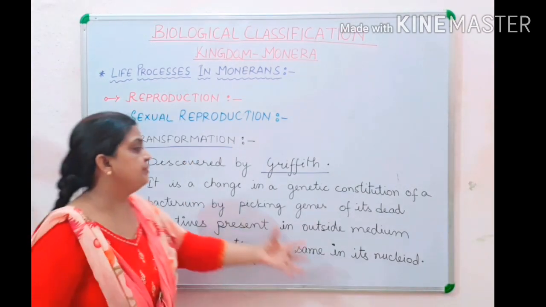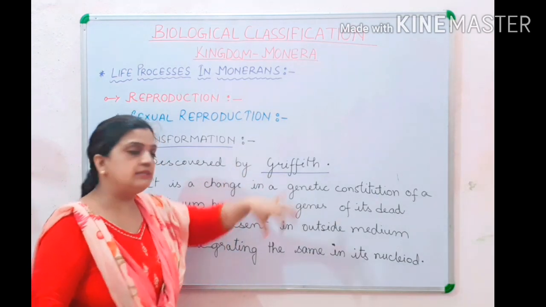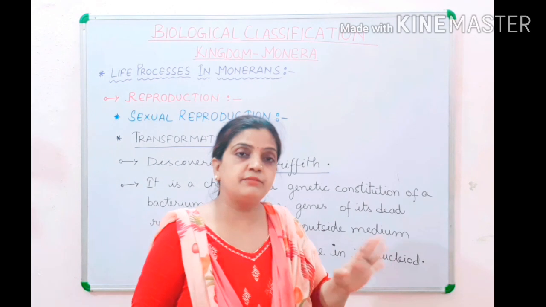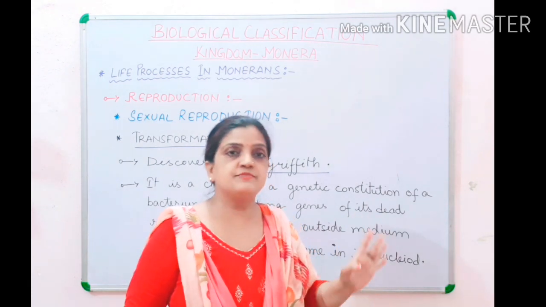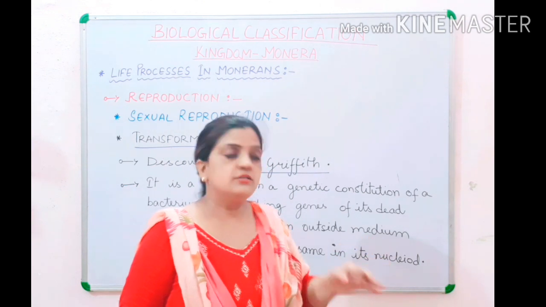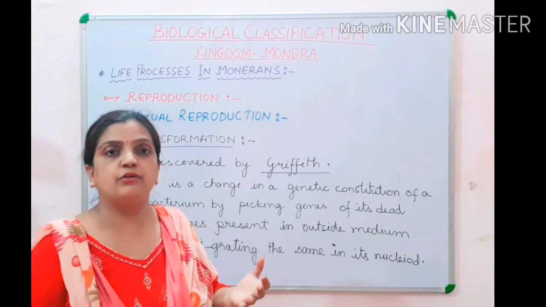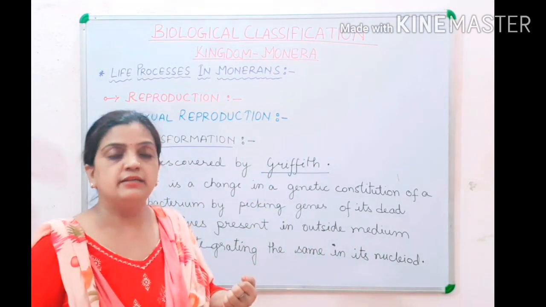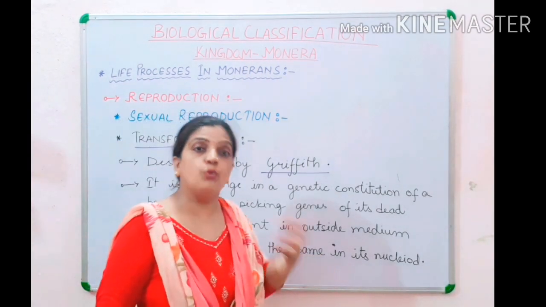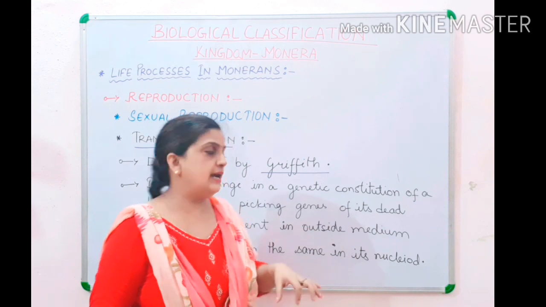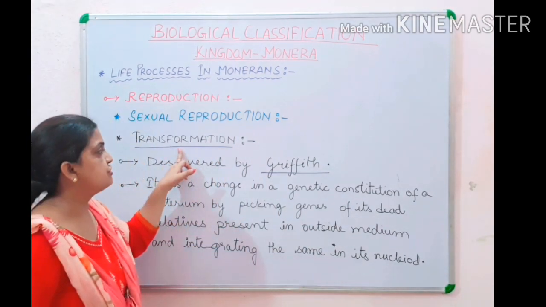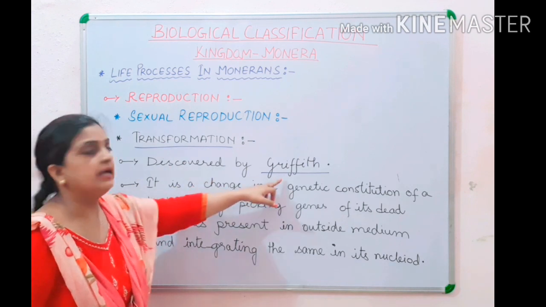So genes are being transferred, and children, genetic material is never dying, genetic material is alive. Organisms will die, but genetic material will always be working. So genetic material from the dead organisms is picked up by the bacterium, and then it is incorporated into its own genetic material, and then the characters are being formed. So this was about transformation, and it was discovered by Griffith.